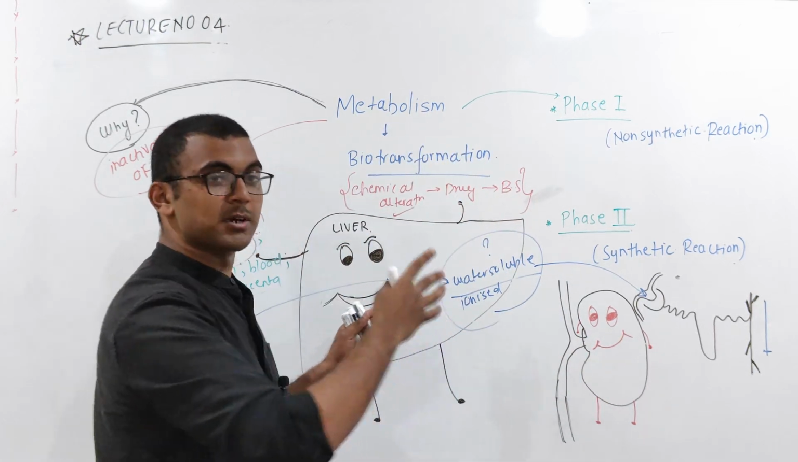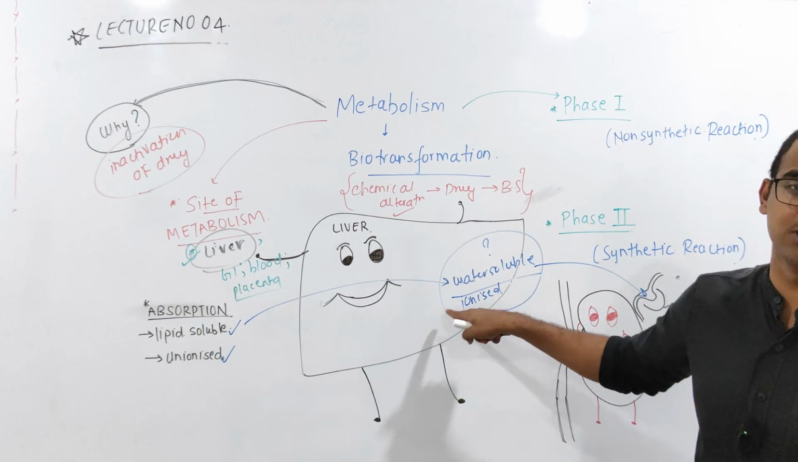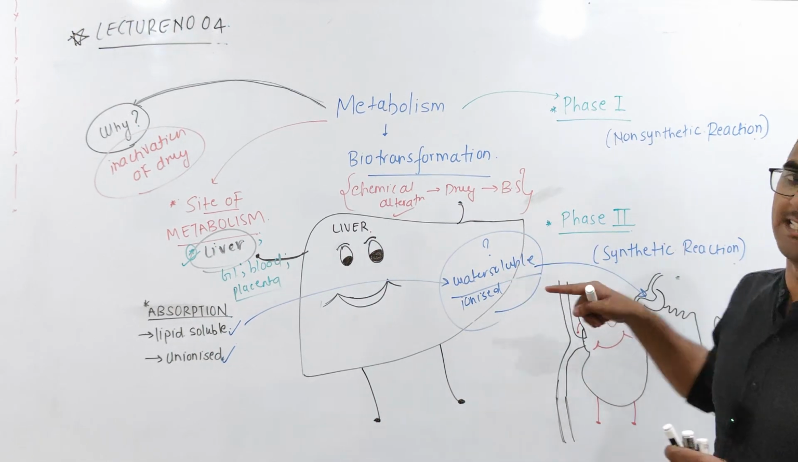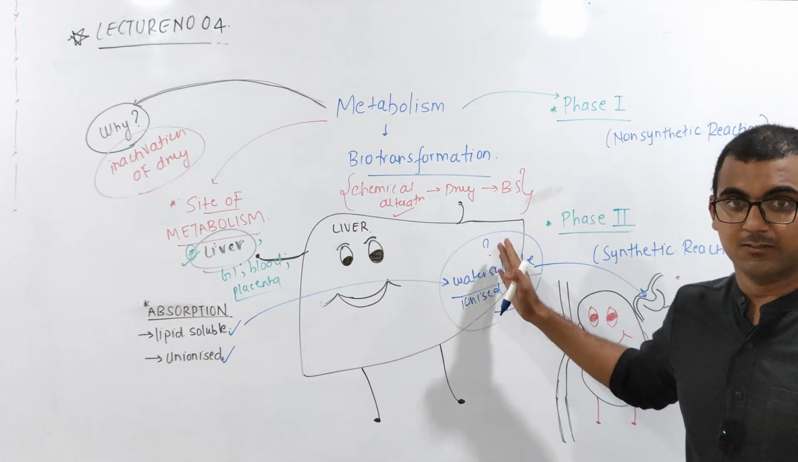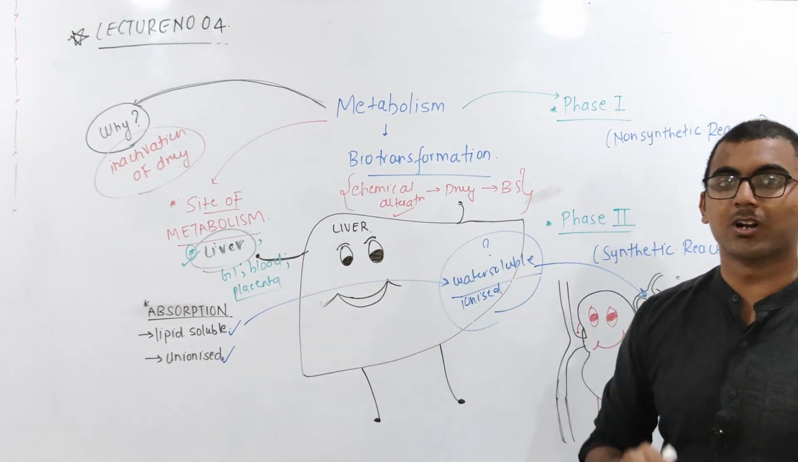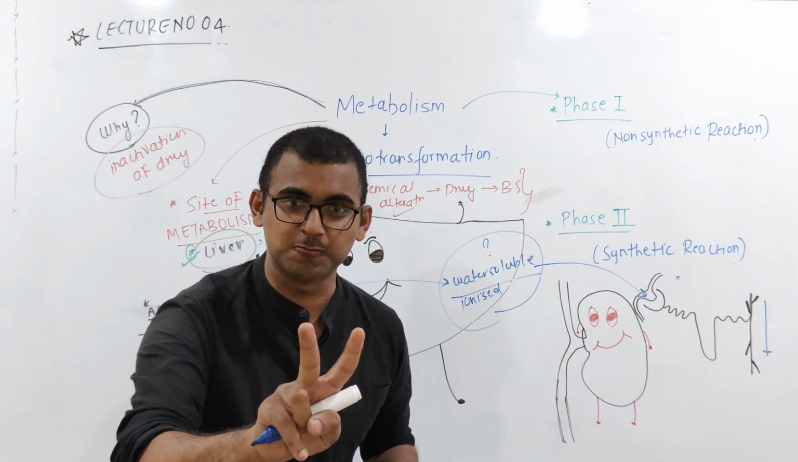So metabolism is nothing but converting a lipid soluble drug into a water soluble and ionized drug so that it can be easily excreted. Okay, I hope it is clear. For this conversion to happen, you are going to have two phases of metabolism.